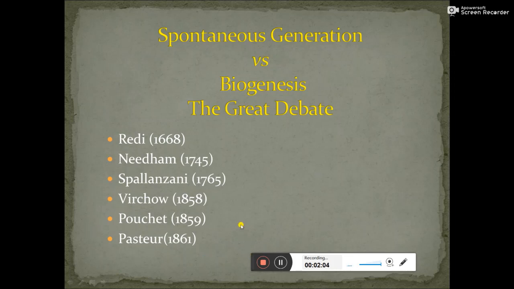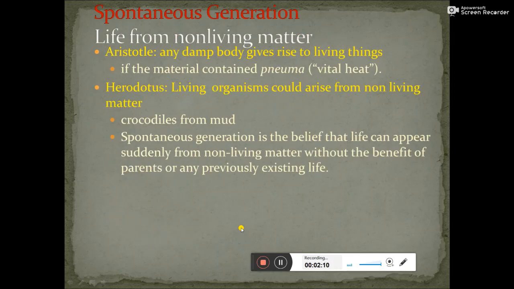What is the abiogenetic theory first? Spontaneous generation mainly states that life originates from non-living matter. Aristotle said that any damp body could give rise to living things. The main thing responsible for the origin of life was the presence of pneuma, or vital heat. If the material contained vital heat, he said, living matter could originate from any damp body. Damp means something wet.